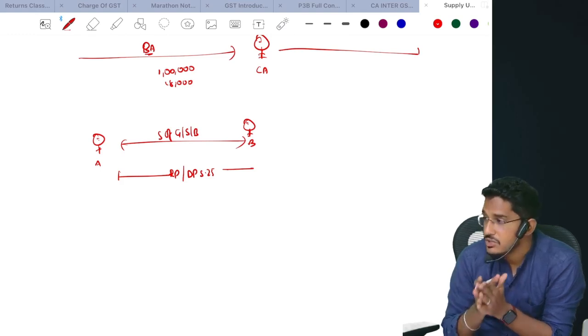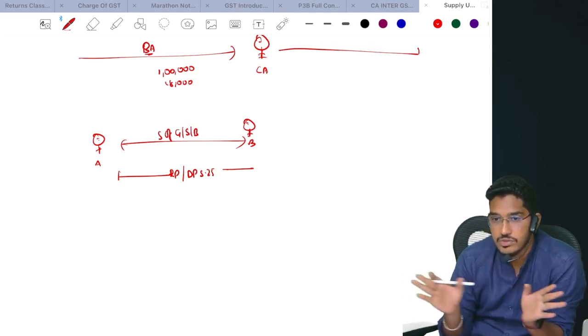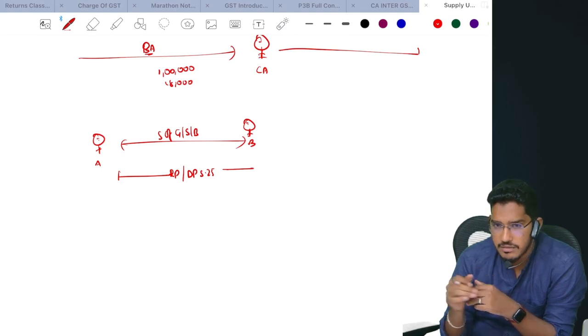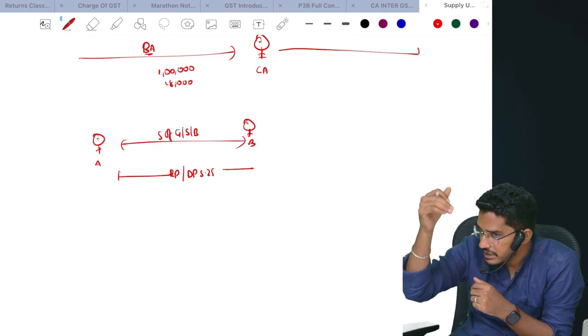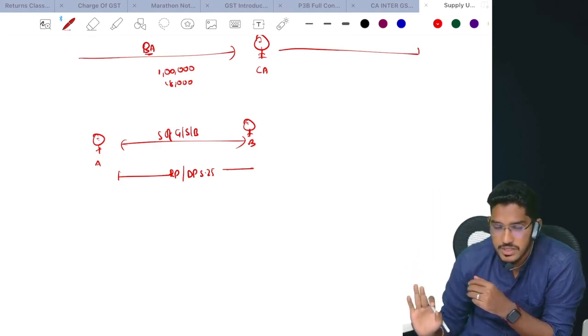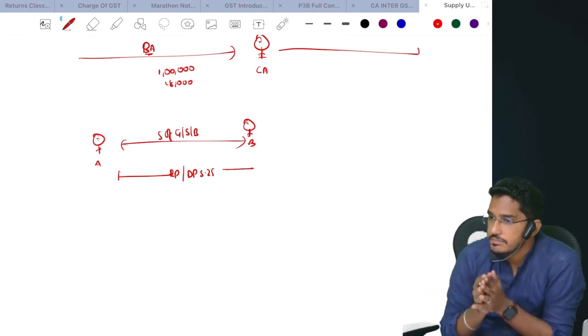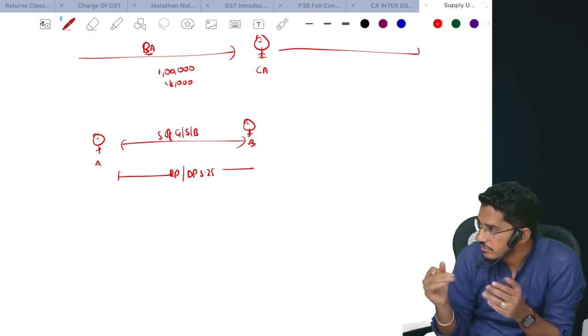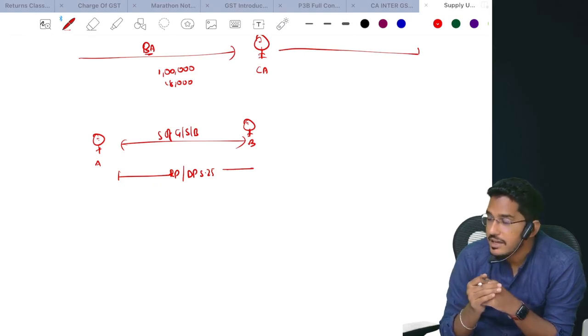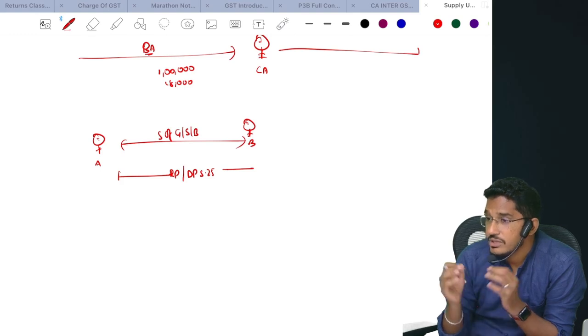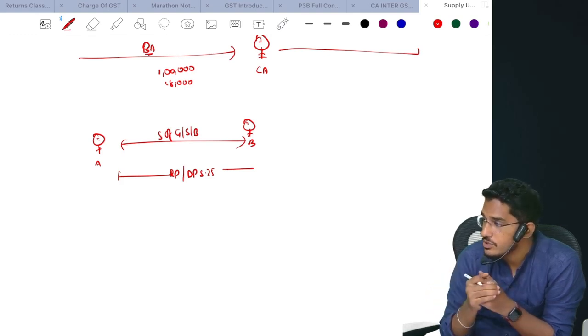The Act has not given you the freedom to decide who is not related. They have given one exhaustive list. In this, we are giving a list of relationships, whether you like them or don't like them. We are least bothered. They are a related person. So the Act has not given you the liberty to choose who is related and who is not related. People will be considered as related.